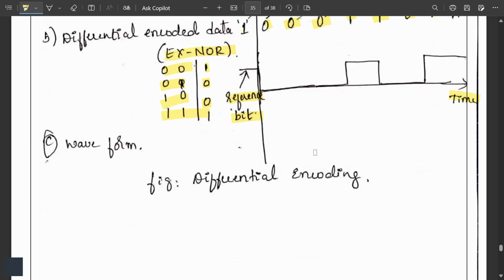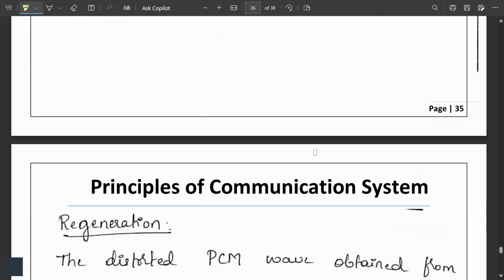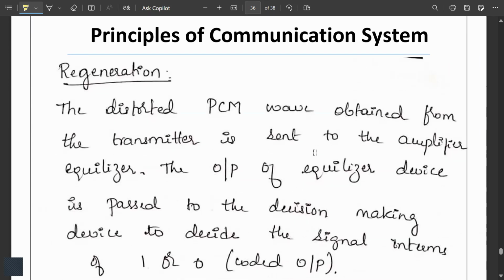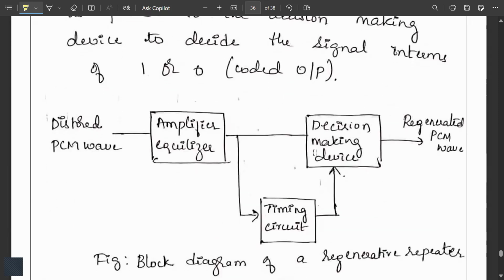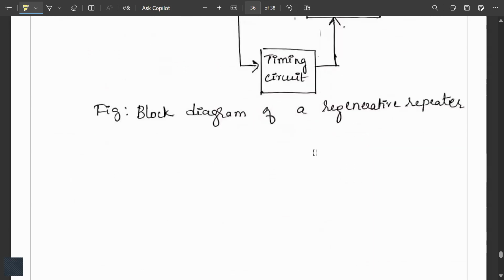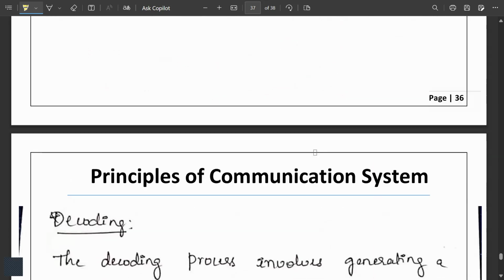Now next is the waveform. Next, regeneration. The distorted PCM wave obtained from the transmitter is sent to the amplifier equalizer. The output of this equalizer is passed to the decision-making device. In the device, the signal turns into 1 or 0 code at the output. That is, the distorted PCM goes to the amplifier equalizer, then to the decision-making device along with the timing circuit, and we get the regenerated PCM wave. This is a block diagram representing the regenerative repeater.